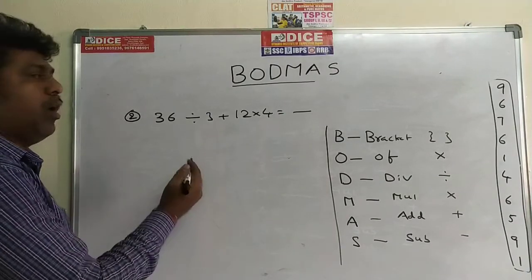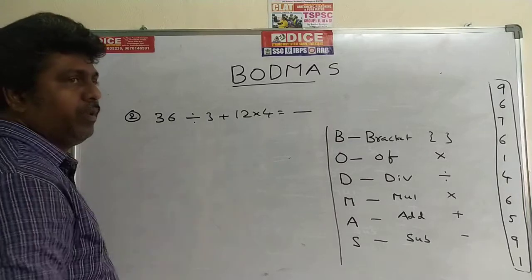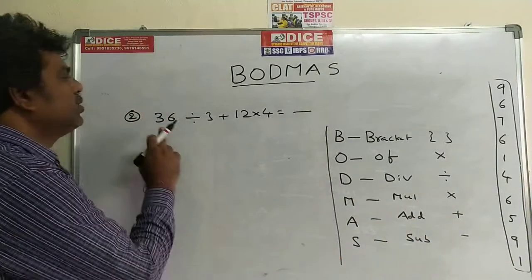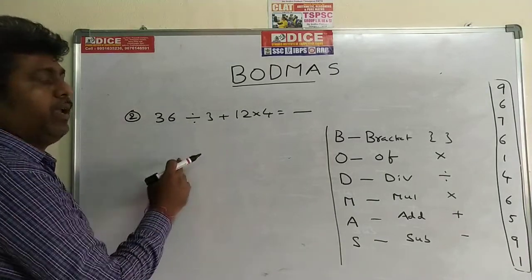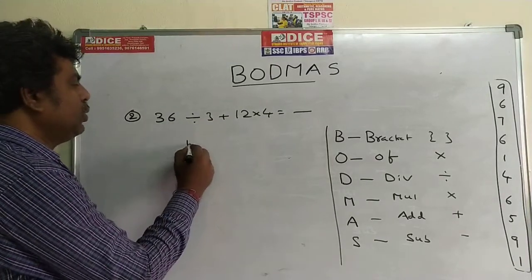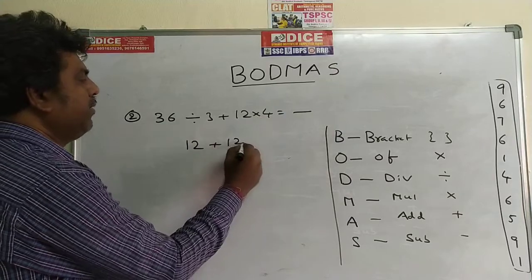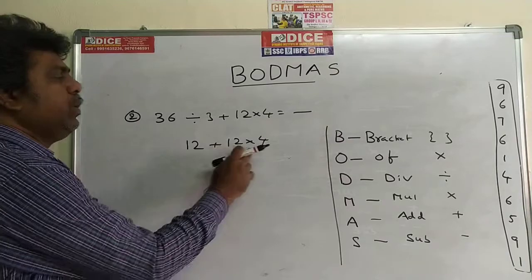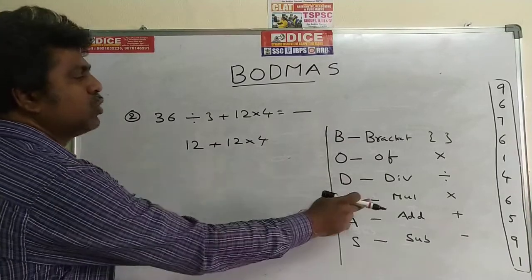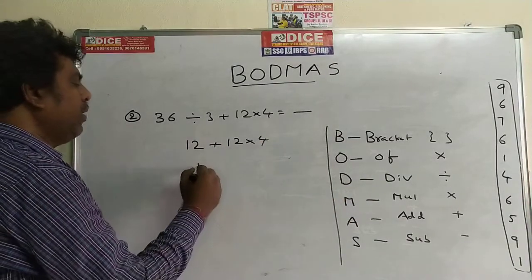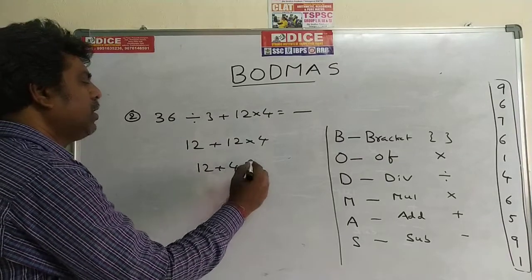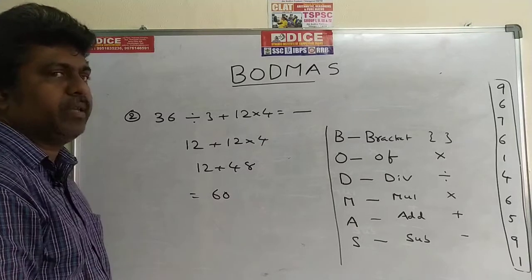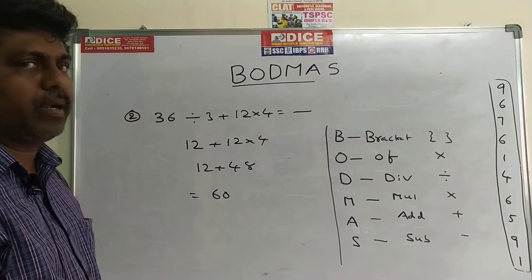Now here the operators are division, plus, into. We have to give the priority to division, next into, next plus. So in this problem, first priority will be division. 36 divided by 3, the value is 12, and the remaining as it is. In the second step, we have plus and into. The priority goes to into. So 12 into 4. What is 12 into 4? 48. Last step, 12 plus 48, the value is 60. 60 is the correct answer.